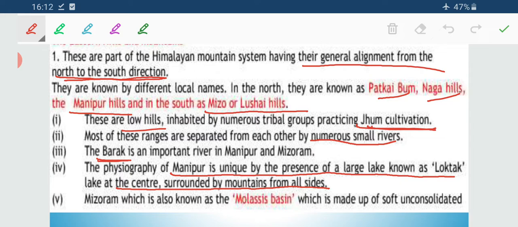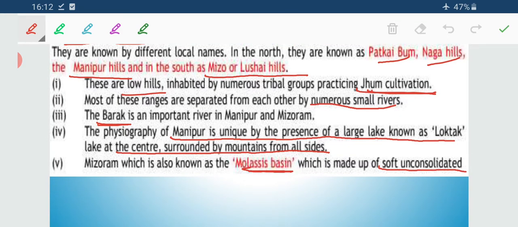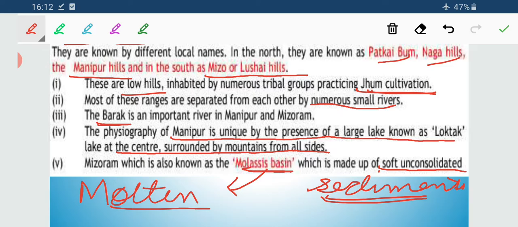And Mizoram is basically made up of unconsolidated sediment, sediment which is not very consolidated, not very stiff, comparatively sticky in nature, and because of this it is termed as molasses basin. So, this is one of the basic features of the Mizoram part, molasses basin. So, here all the features of the Himalayan parts are over.